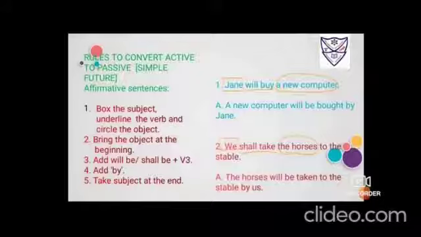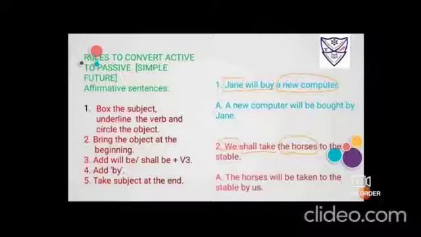We shall take the horses to the stable. Who is performing the action? We. Okay. What shall we do? Shall take is your verb. Fine. We shall take whom? The horses. Okay. So the horses being your object.